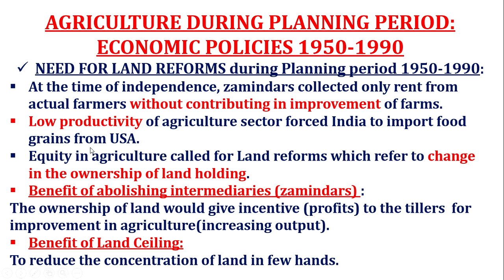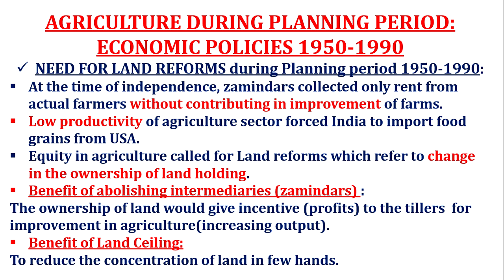And the second reason our planners called for land reforms was low productivity, which means the output was low in the agriculture sector. Due to that, our planners were forced to import food grains from USA. Even the food grains we had to import. You need to understand that under the colonial rule the agriculture sector suffered a lot. The colonial rule was the main reason for agriculture stagnation.